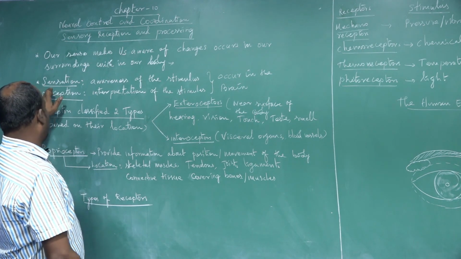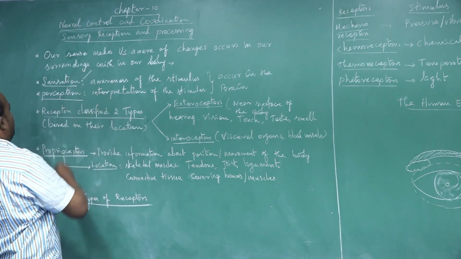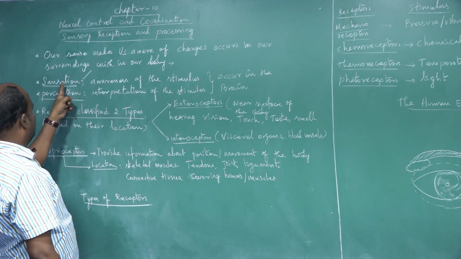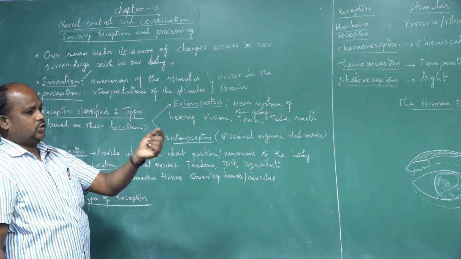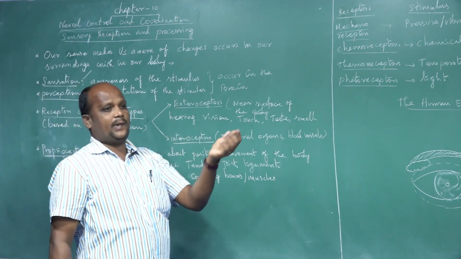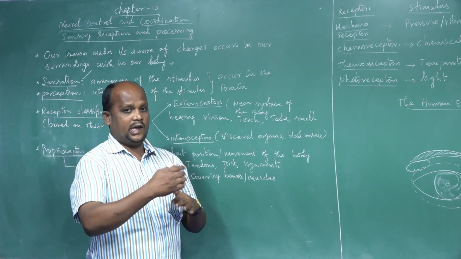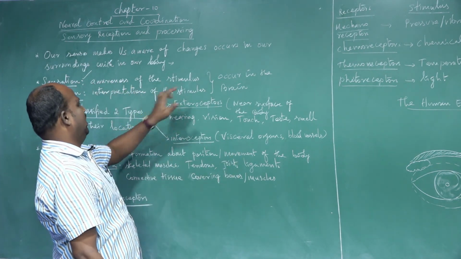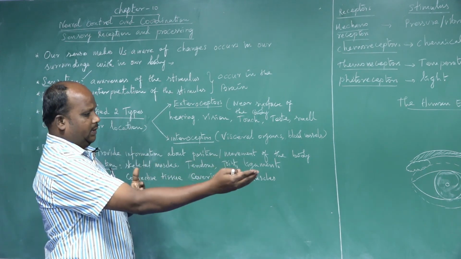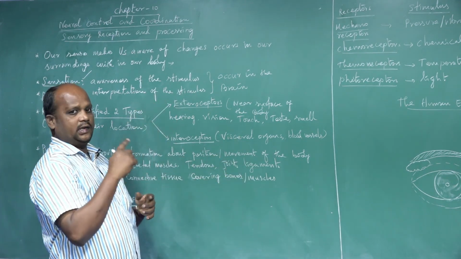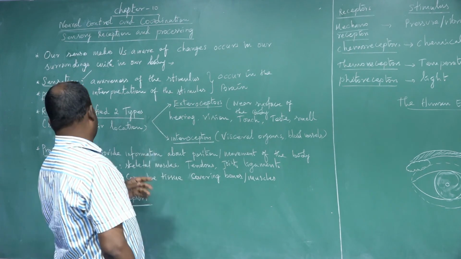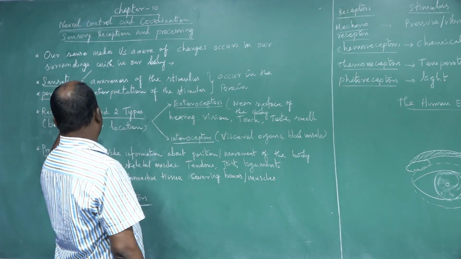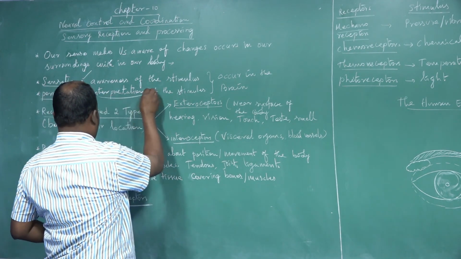These changes happen in two events. One is sensation, which means awareness of the stimulus: the stimuli coming from the surrounding object should get a response. The second one is perception, which means interpretation.